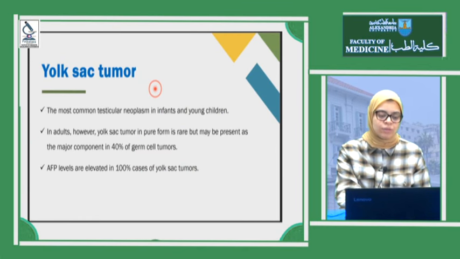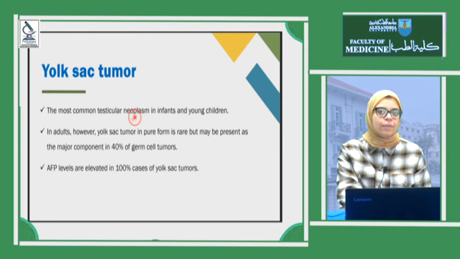Regarding the yolk sac tumor, here it's the most common testicular neoplasm in childhood. So the seminoma is the most common type in adults, and the yolk sac tumor is the most common testicular tumor in infants and young children. It could happen in adults, but the pure form represents a very minor fraction, not exceeding 10%, but it could form 40% if it's mixed with other germ cell tumors.